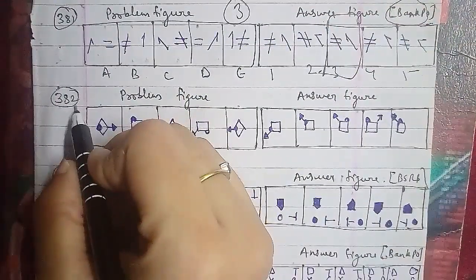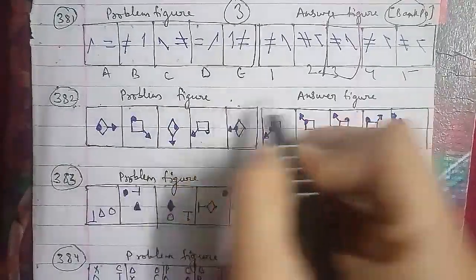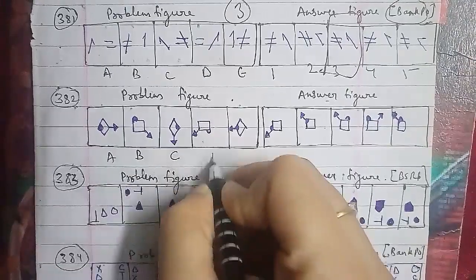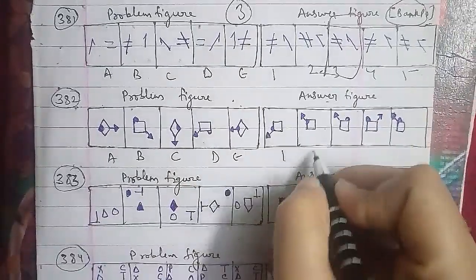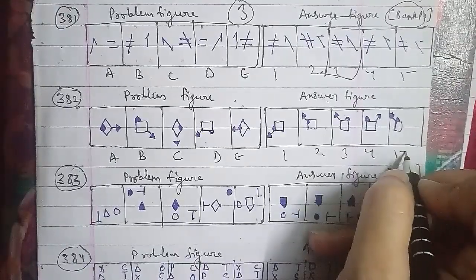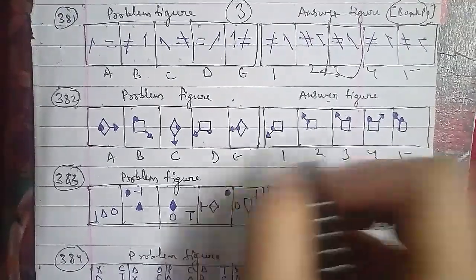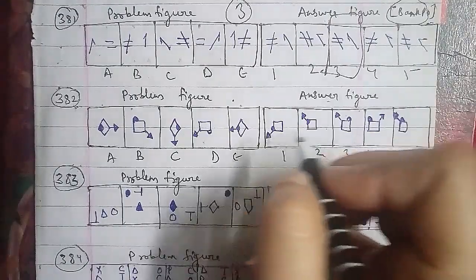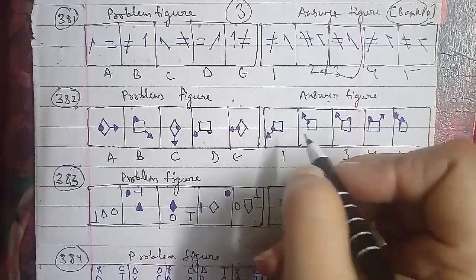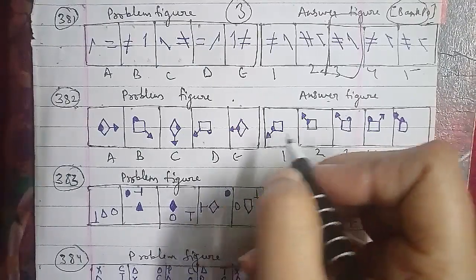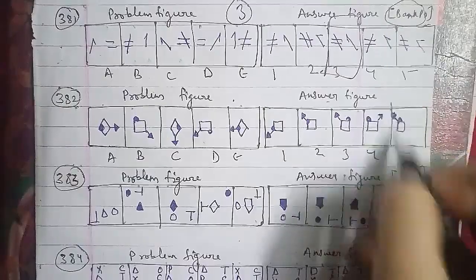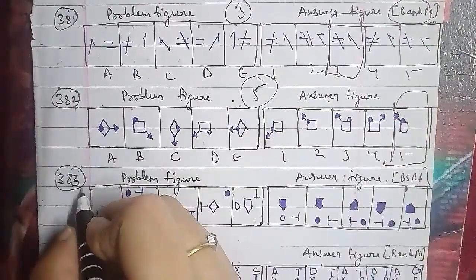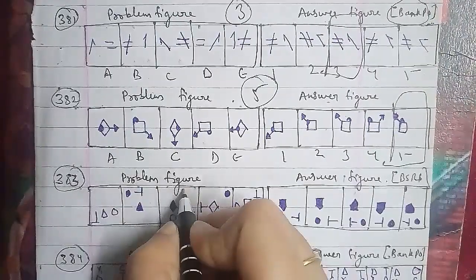So here in this question, the T-shaped symbol rotates 90 degrees anti-clockwise and moves 1.5 sides clockwise along the boundary of the square, and the circles become black and white alternately and move 1.5 sides anti-clockwise along the boundary of the square, and the figure at the center becomes black and white in alternate steps and is replaced by a figure with one side more in every second step here. So after the E figure we will be having a fourth figure. That will be the right answer for this question here.